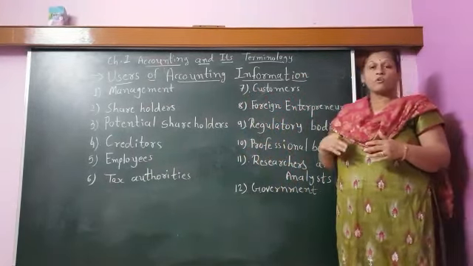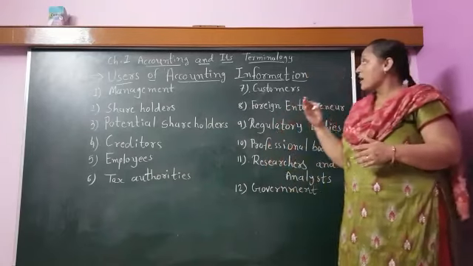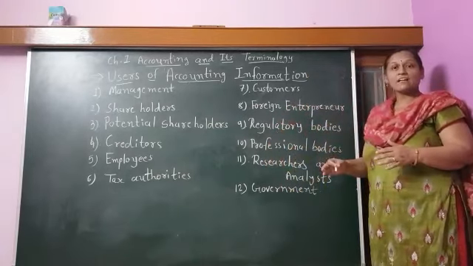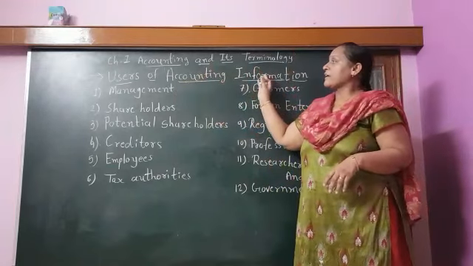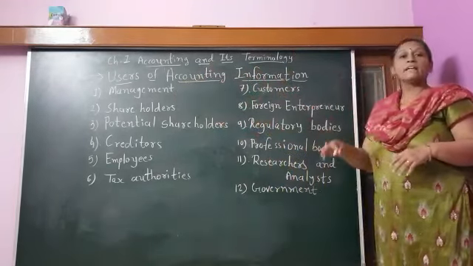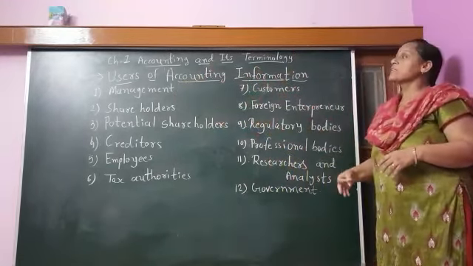So for the management it is necessary to plan the accounting, and they can check whether the goals kept and planned by the management are achieved or not, and corrective measures can be taken by the management. For that, management needs to prepare accounting information and use it for the same. So that is number one.